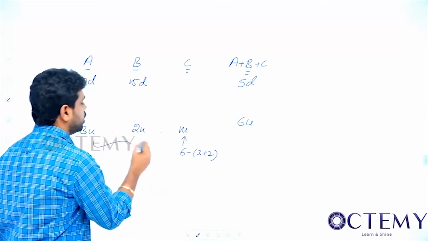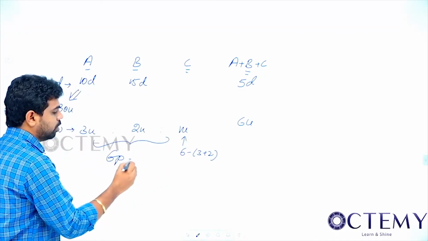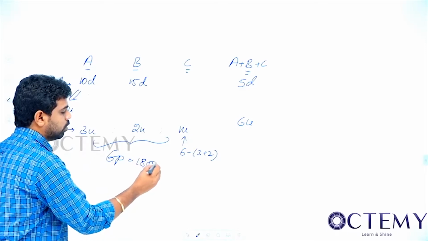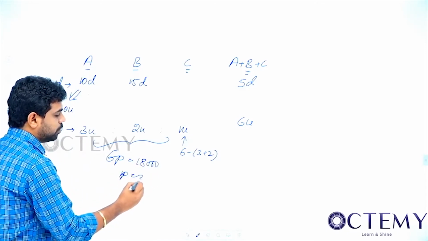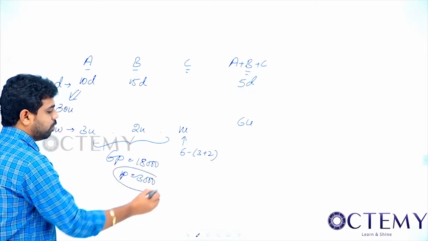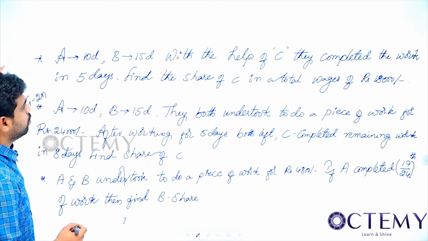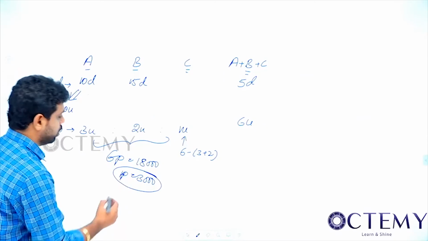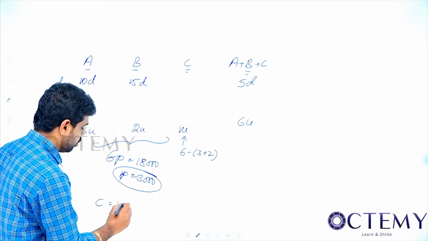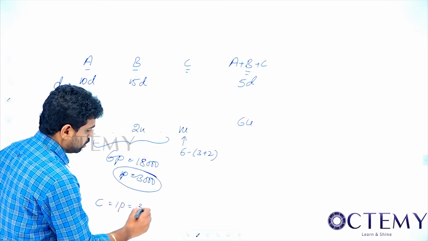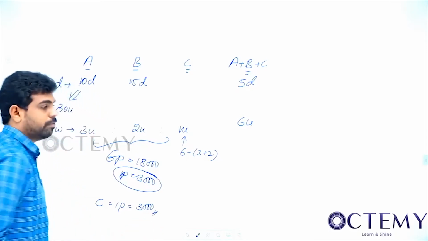So what is the ratio? 3:2:1. Now 6 parts equal to what is the total amount? 16,000. 1 part equal to how much? 3,000. 1 part equal to 3,000. What should we find out? So we have to find the share of C, he told. C equal to how many parts? 1 part. So it will be 3,000. That's it. Okay, this is for first one.